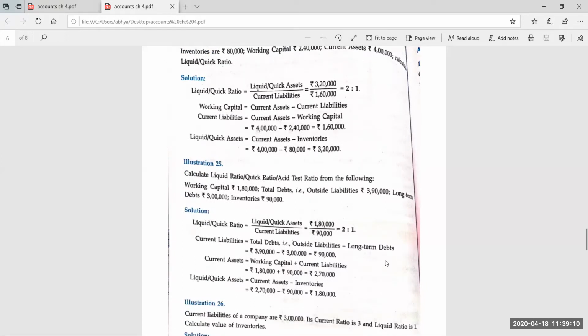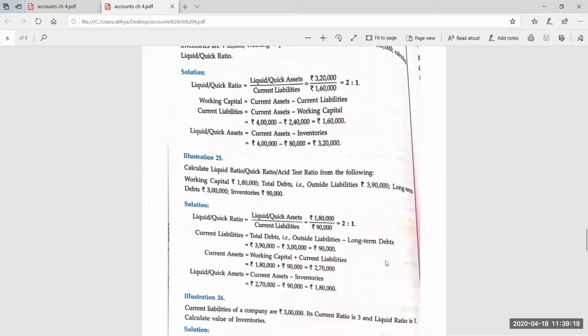Current liabilities of a company are 3 lakh. Current ratio is given as 3 times, that is 3 is to 1. And liquid ratio is 1, meaning 1 is to 1. Calculate the value of inventories. Here I am giving you 2 minutes.